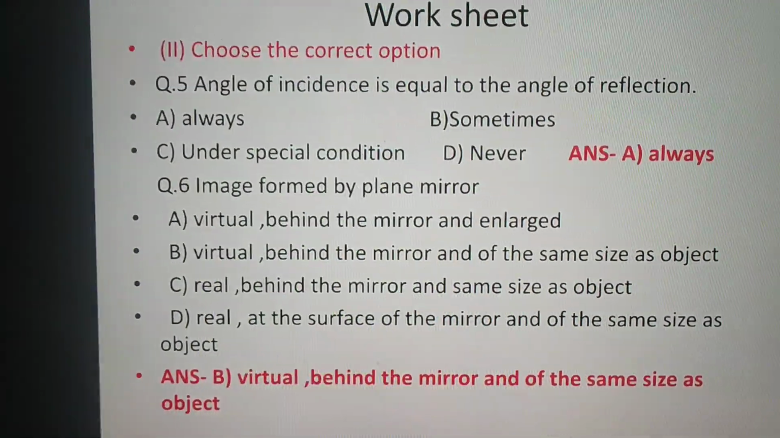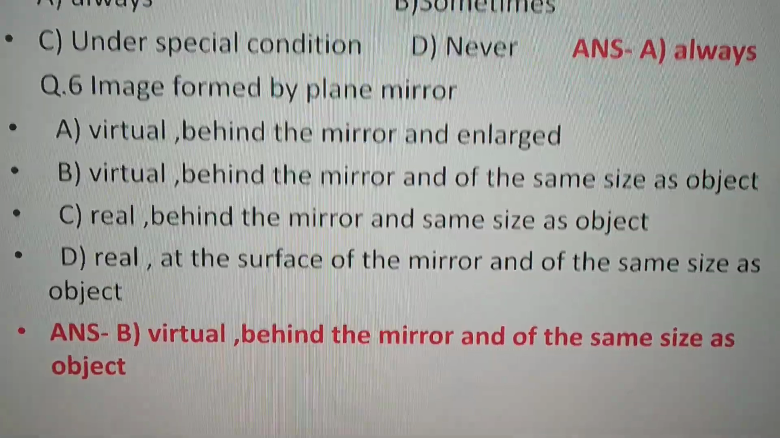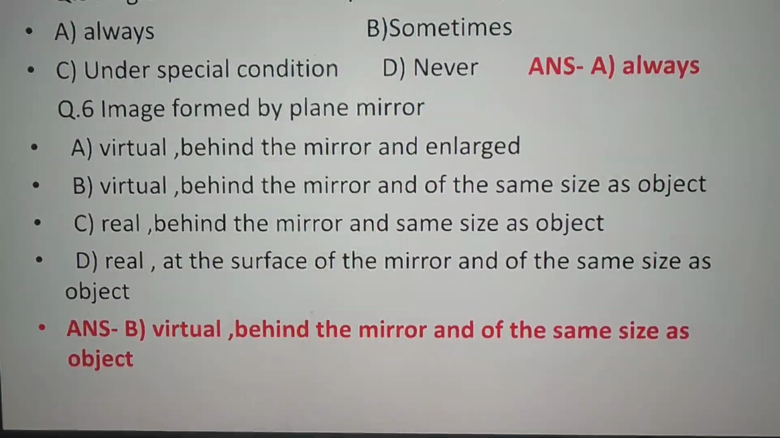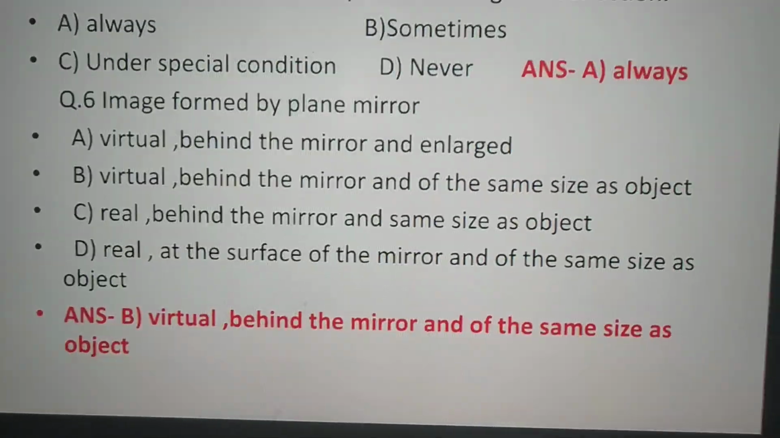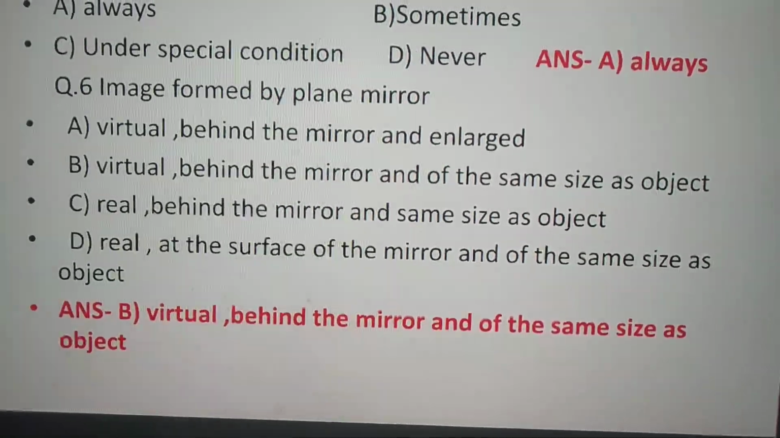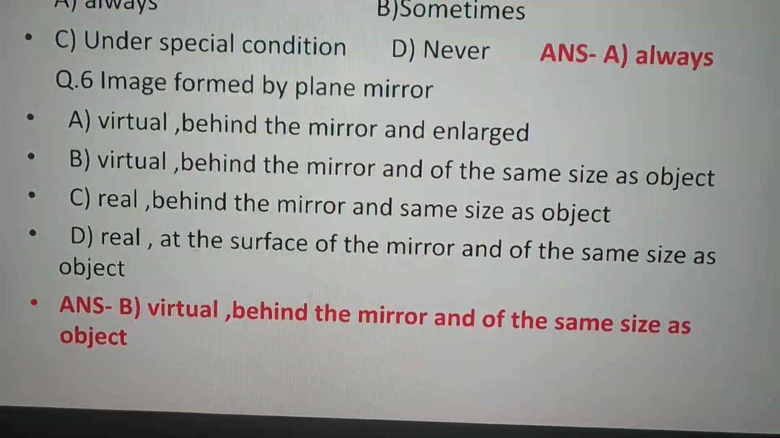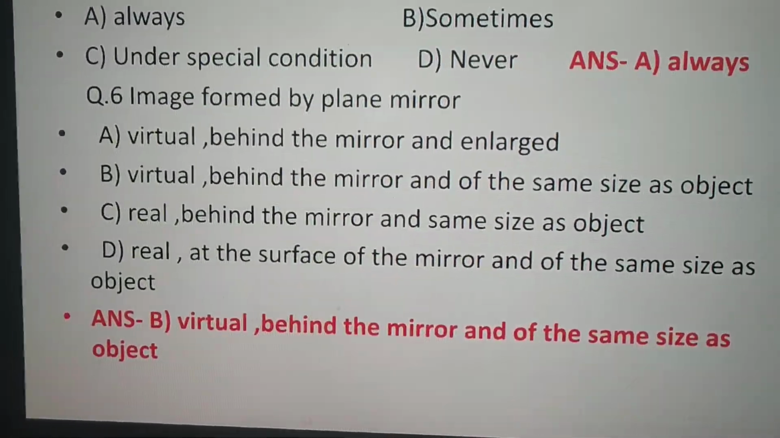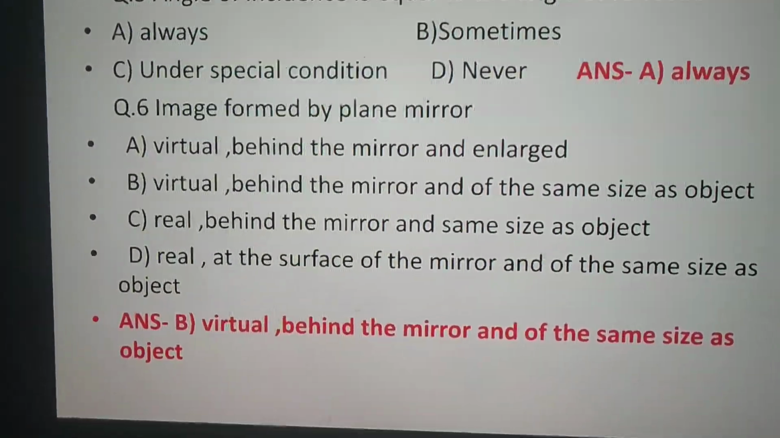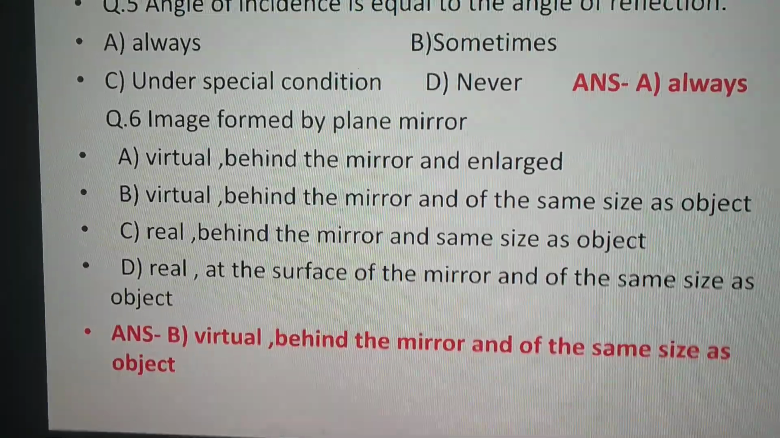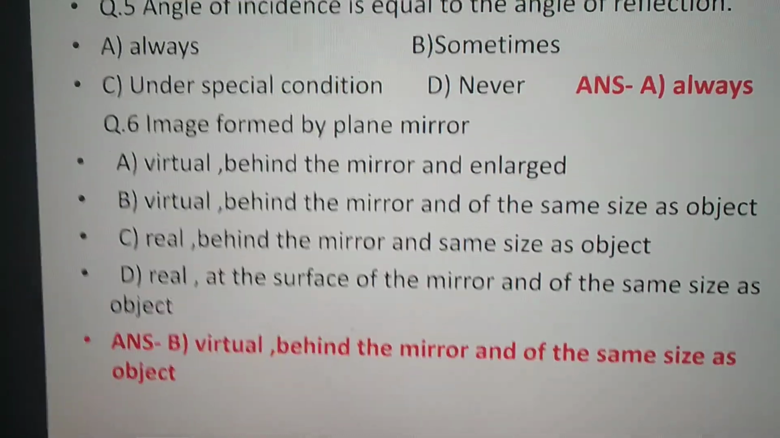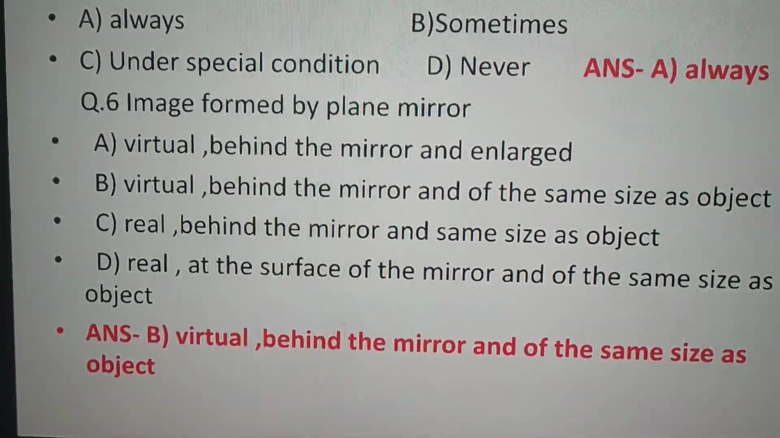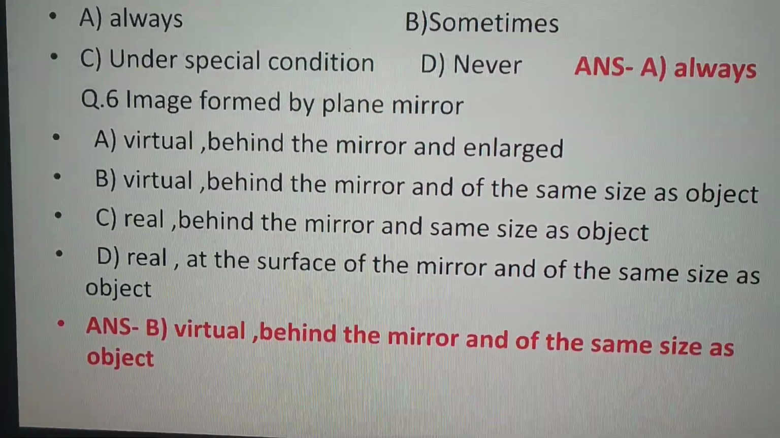Now the second question is image formed by a plane mirror. Virtual, behind the mirror and enlarged. Virtual, behind the mirror and of the same size as object. Real, behind the mirror and same size as object, or real at the surface of the mirror and of the same size as object. So students, by doing the activity you have seen that the image formed by the plane mirror is always virtual, behind the mirror and of the same size as object.